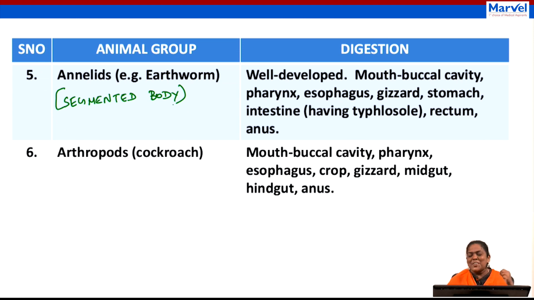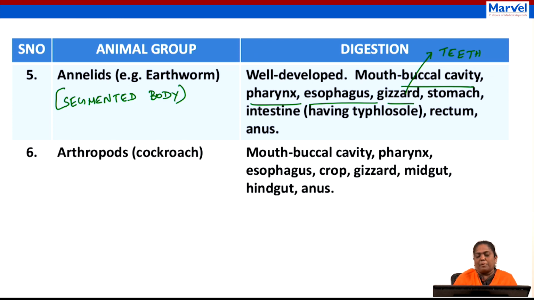You can see how the digestive system has evolved from the smallest unicellular organism till the annelids. It is well developed and it has a good buccal cavity, the pharynx, the esophagus, and gizzard. This gizzard is similar to our teeth. So if it is similar to our teeth, then what will be the function? Yes, grinding. And then stomach, intestine.